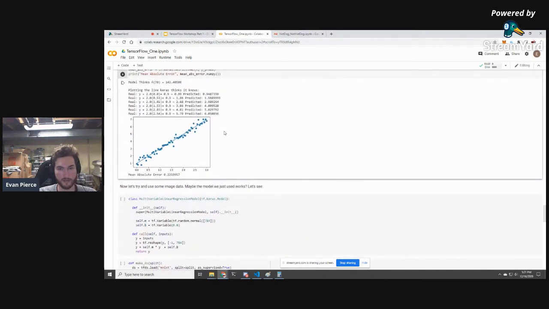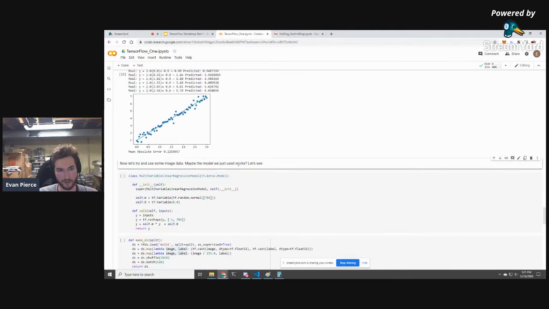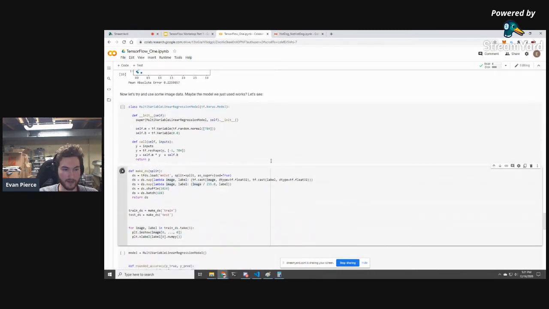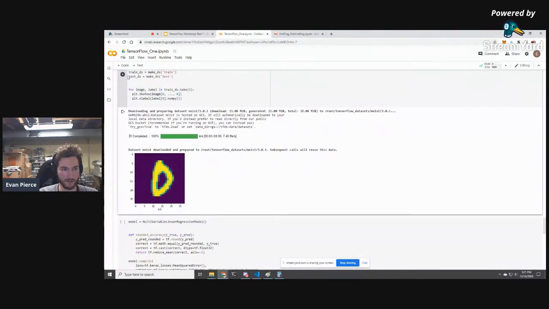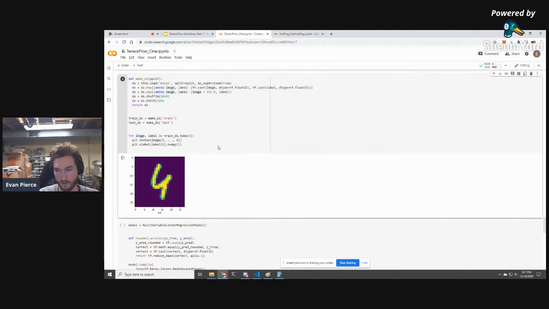So this is great, but who cares about linear regression? Let's go and do something that's a little bit more interesting. Let's try to predict the hello world of machine learning applications, the MNIST dataset. The MNIST dataset is handwritten digits. I'm not sure why it's called MNIST, but it's just a bunch of numbers. So I can refresh this and you can see different pictures that are coming out of this.